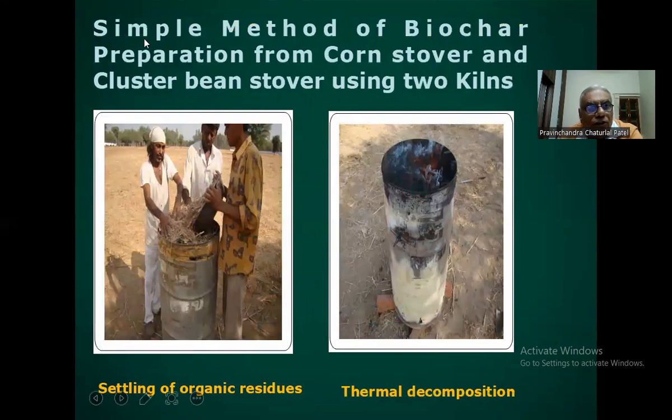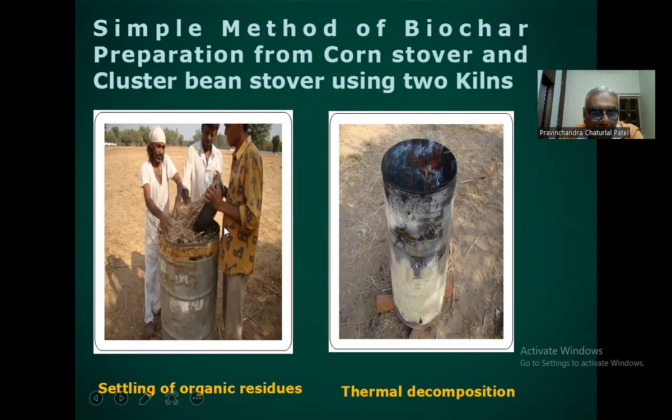So we have used this simple method of biochar preparation from corn stover, that is maize stover, and cluster bean stover, using two kilns. Here we have taken two barrels or two kilns.